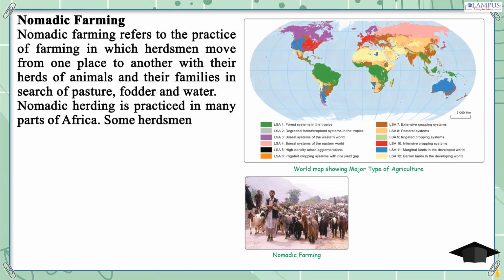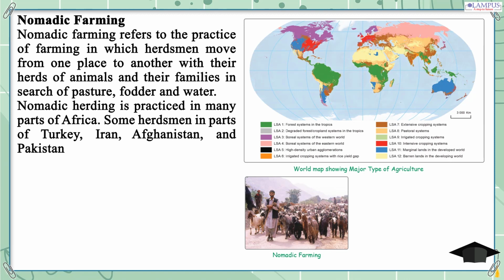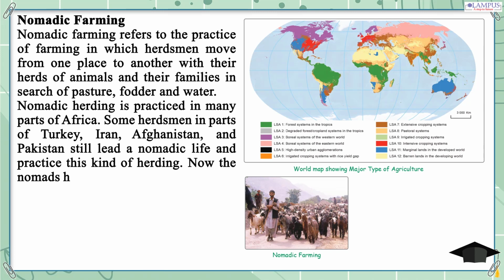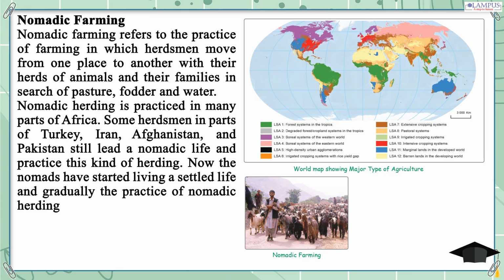Some herdsmen in parts of Turkey, Iran, Afghanistan, and Pakistan still lead a nomadic life and practice this kind of herding. Now the nomads have started living a settled life, and gradually the practice of nomadic herding is diminishing.